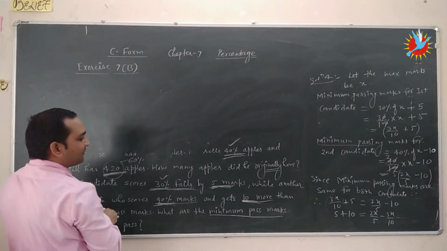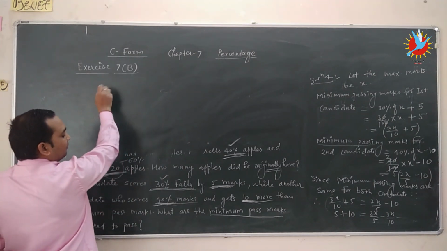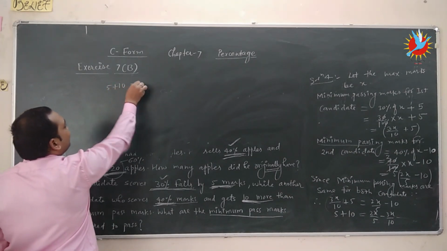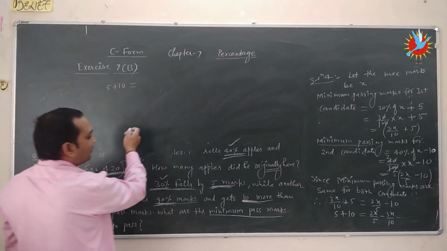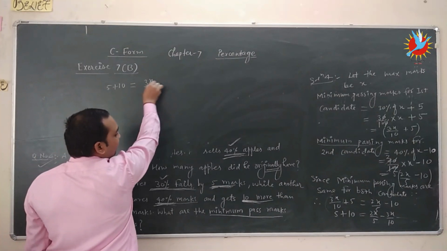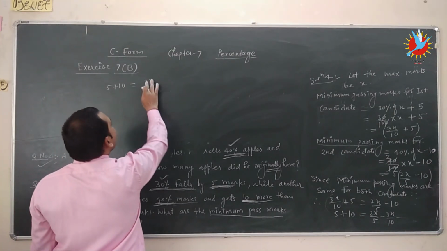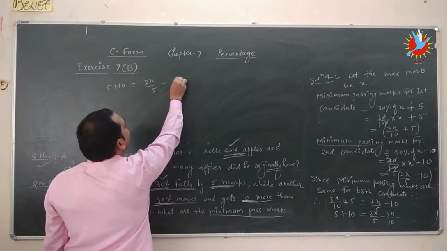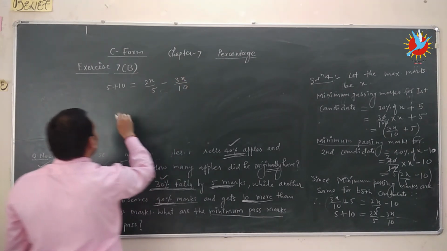The value is 5 plus 10, which is equal to 3x by 5 minus 3x by 10.